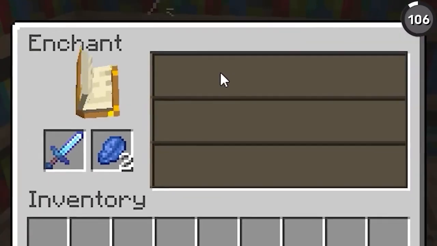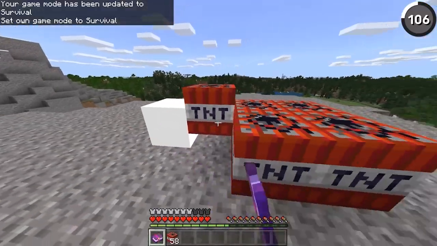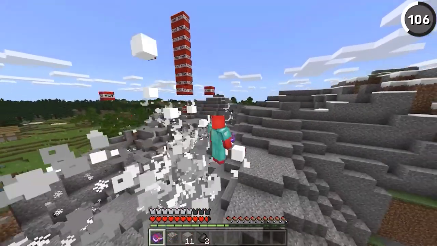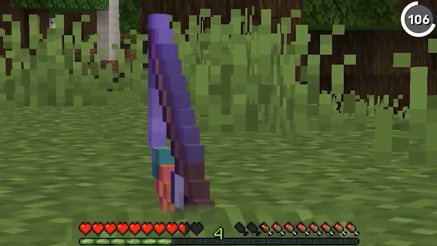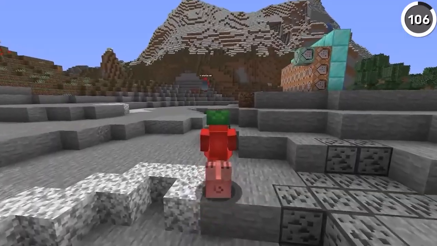Minecraft enchantments are a great thing, but they don't always make sense. And while it's weird to use a fire aspect book for light and TNT, I think it's even stranger that we can put mending on a carrot on a stick. But if you've got the levels, I'm sure the pigs appreciate it, though I still can't get over the image of a regenerating carrot.